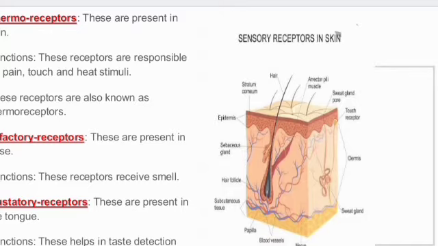Olfactory. Students, always remember the word olfact always comes with smell. Anything concerned with smell is called olfactory. So olfactory receptors are present in the nose, and their function is to receive smell. Gustatory receptor is for taste. These are present on the tongue, and this helps in the detection of taste.